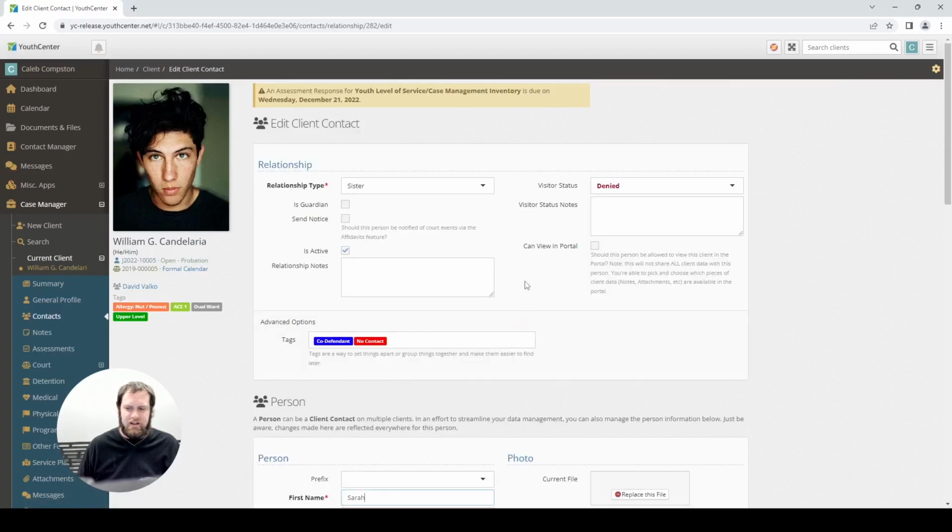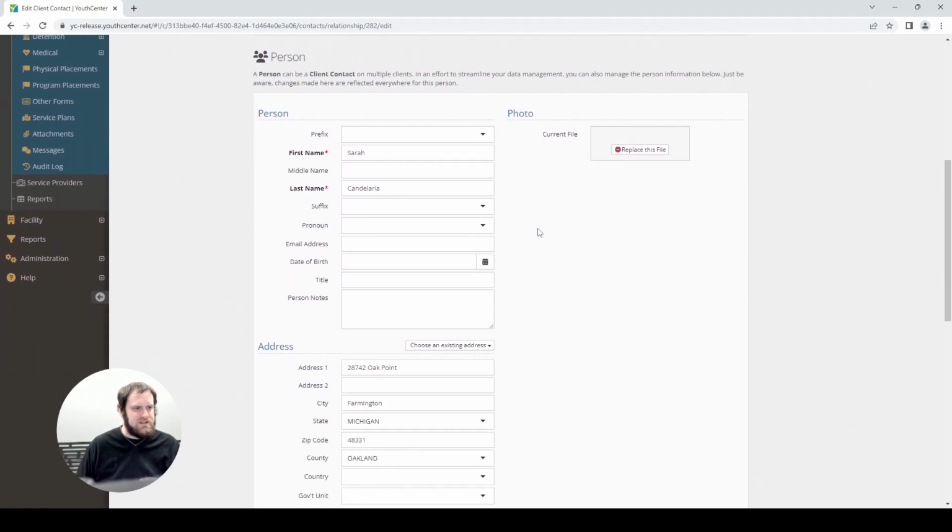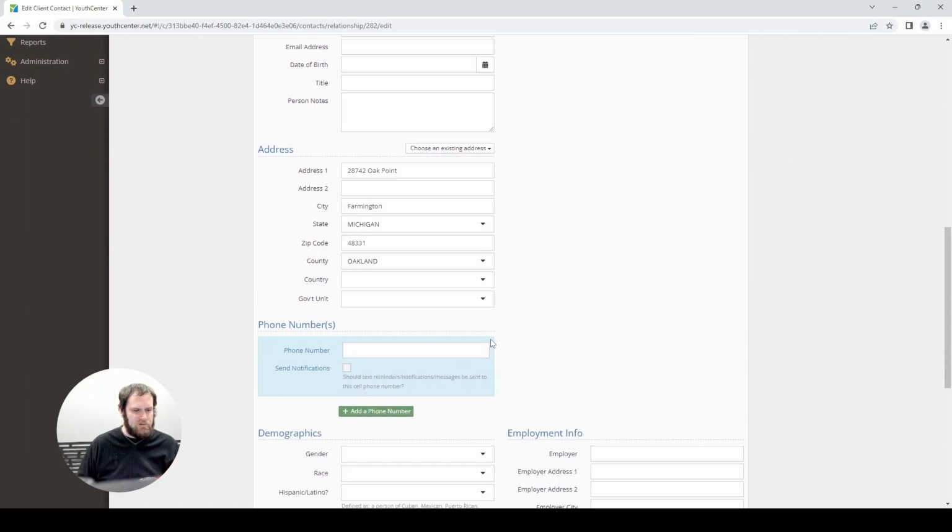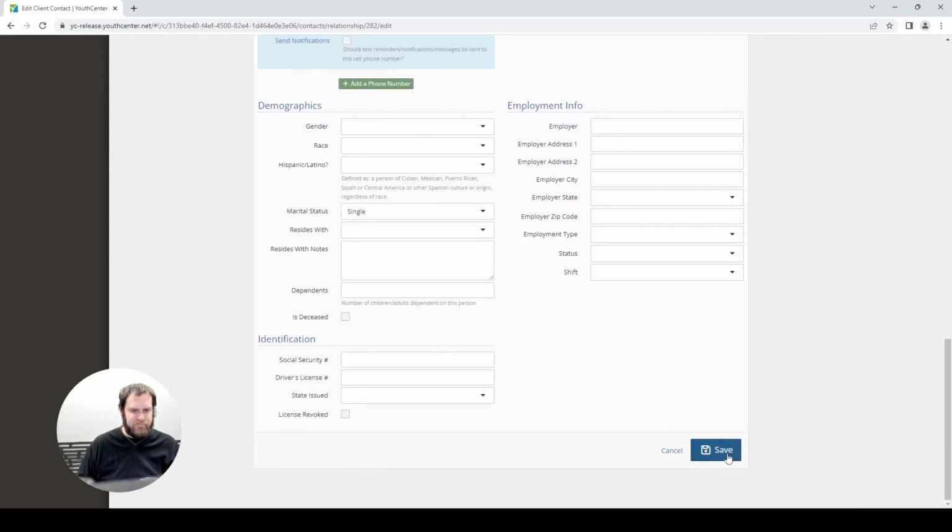Go ahead and select Edit, and you'll notice that we have two separate sections now. The first section you'll notice is this relationship section. This is information specific to William. So the fact that Sarah is his sister, and we'll go ahead and make her approved with supervision for visitor status. Down below is that common information I was referring to earlier. Her name, her address, her phone number, all that sort of common information. So let's go ahead and save that.